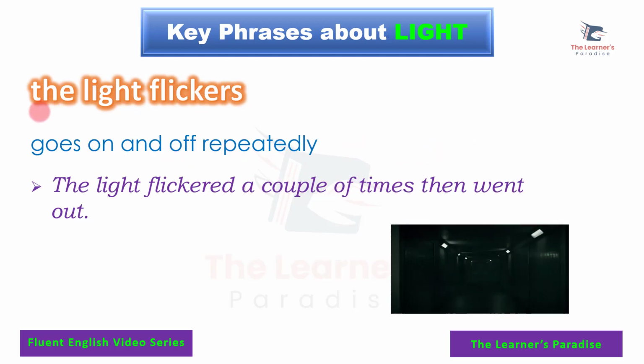Next phrase is the light flickers. When it goes on and off repeatedly, if your light does this, maybe there's a problem in the electricity. So you call it the light flickers. Example sentence: The light flickered a couple of times, then went out.